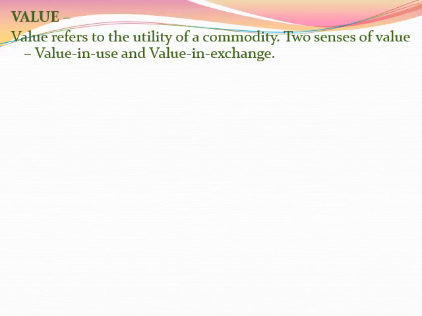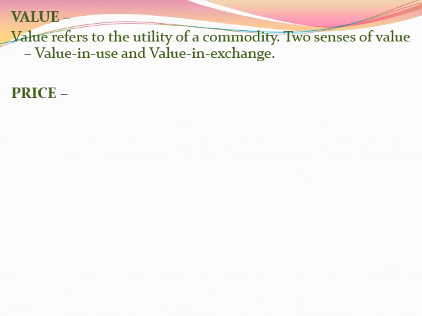Let's take an example. If 2 meters of cloth can be obtained in exchange for 10 kilograms of wheat, we can say that the value of 10 kilograms of wheat is equal to 2 meters of cloth. This will be value in exchange. Why? Because you can exchange a particular commodity for another.